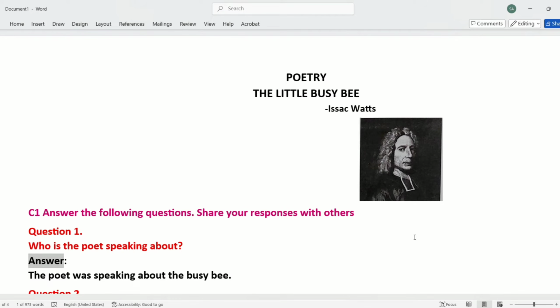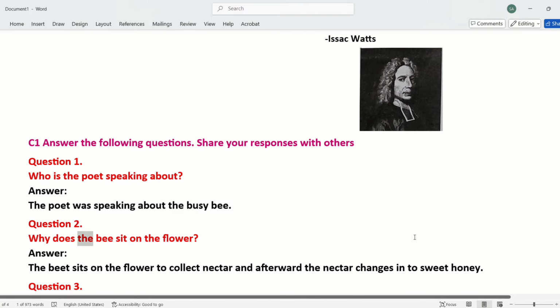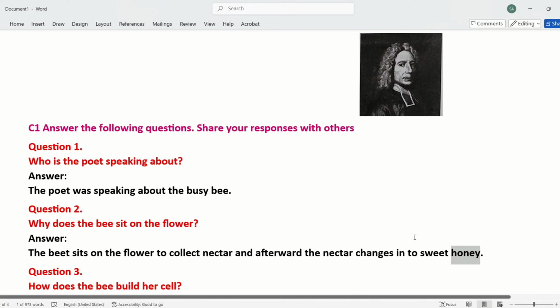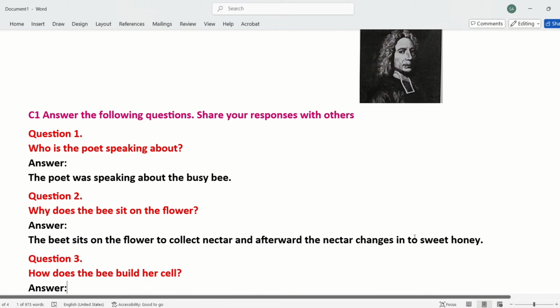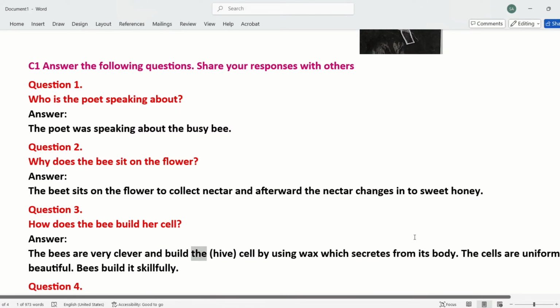Answer. The poet was speaking about the busy bee. Question 2. Why does the bee sit on the flower? Answer. The bee sits on the flower to collect nectar, and afterward the nectar changes into sweet honey. Question 3. How does the bee build her cell? Answer. The bees are very clever and build the hive cell by using wax which secretes from its body.